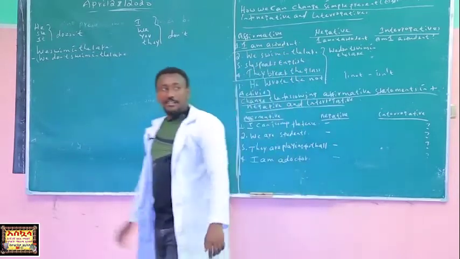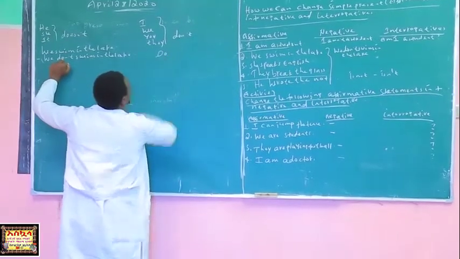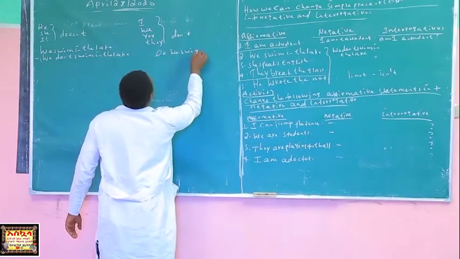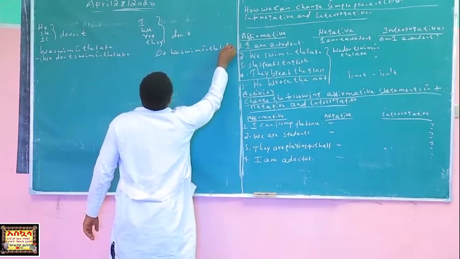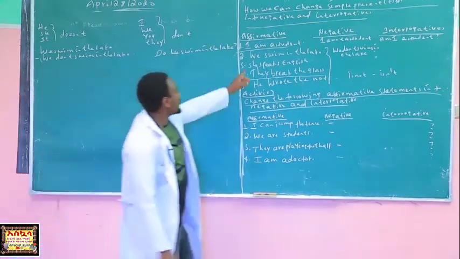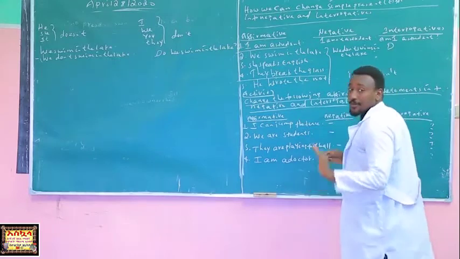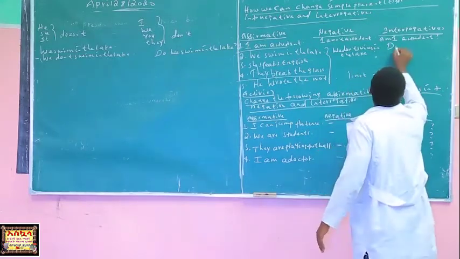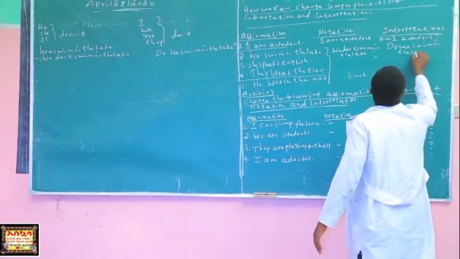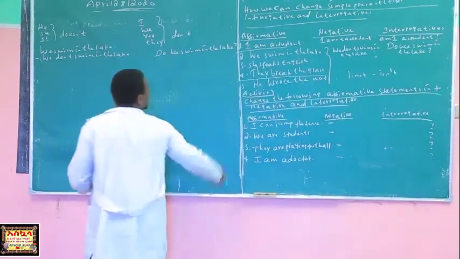Now, for interrogative form, we simply write what? Here, do. D should be capital. Do we swim in the lake? Then, question mark at the end. Good. So, we swim in the lake, we don't swim in the lake, and interrogative form, as I have told you before, it is confirming. So, do we swim in the lake? Question mark at the end. Excellent.